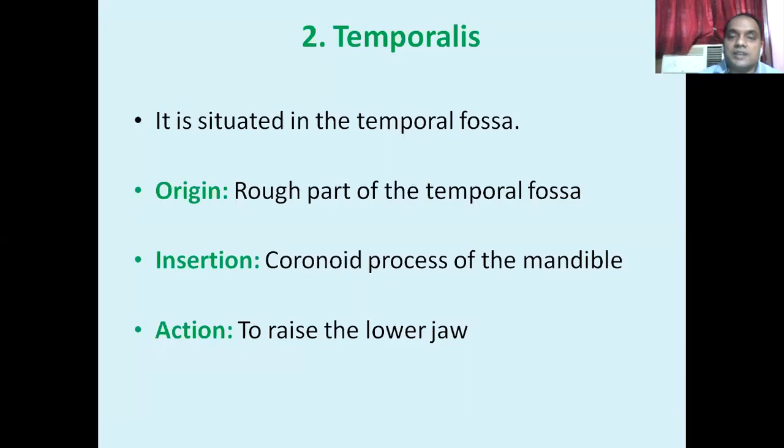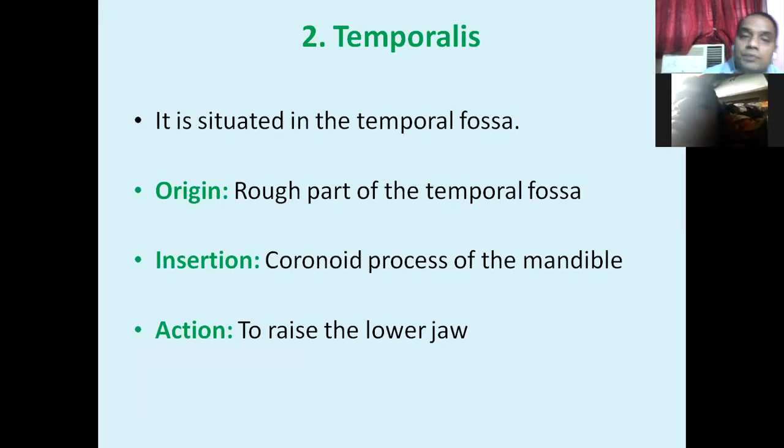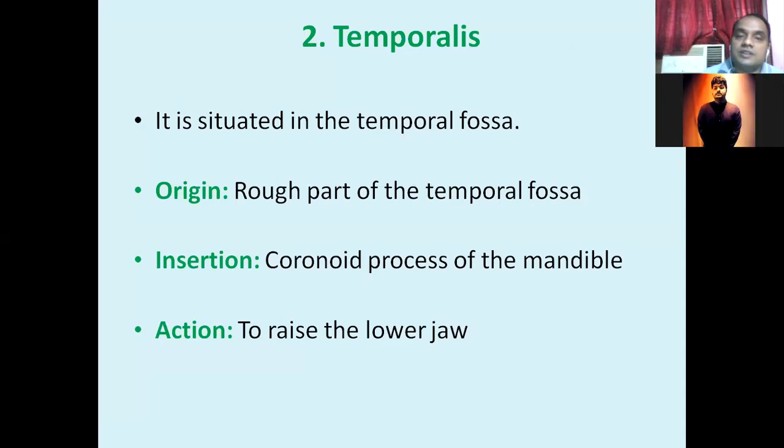Another muscle is the temporalis. I told you that in the skull, at the base of the horn, you will find a depression just medial to the paramastoid process. It is a deep, fossa-like structure, the temporal fossa.